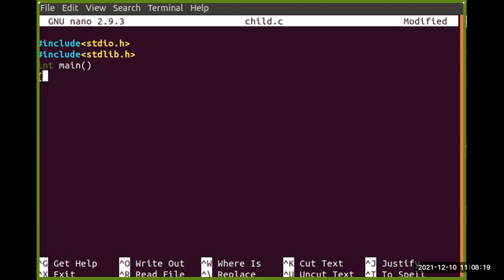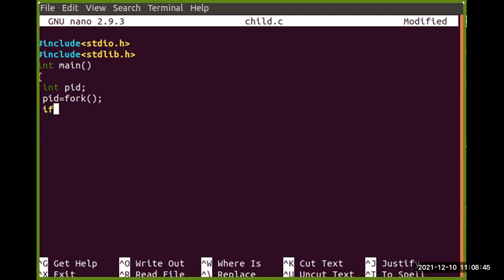Okay, now we need to create some parent. We need to give some process ID. So suppose PID here will have the value of that fork. When the fork is used to create the child process, the value will be put into this PID. So PID will have the value of this fork function. PID equal to this fork function.